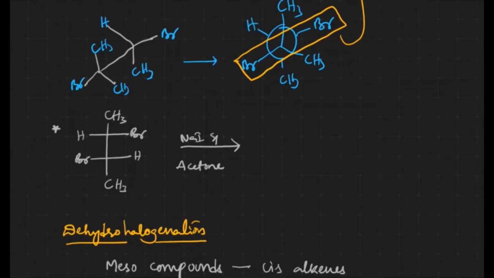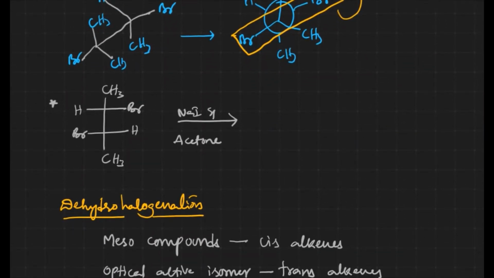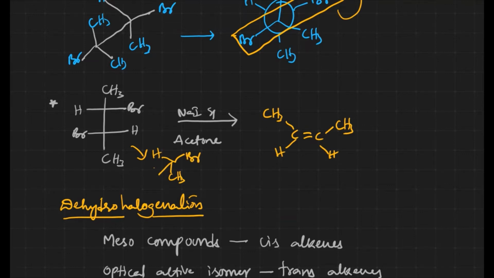Let us take the other case also. We have an optically active isomer. Optically active isomers give cis alkenes. Let me write the cis alkene: CH3, C double bond C, CH3, H and H. Let me convert this into the Fischer projection: CH3, Br, hydrogen, and here CH3, H, Br.